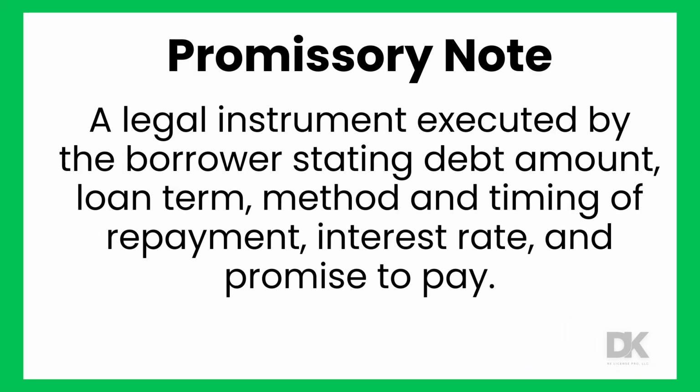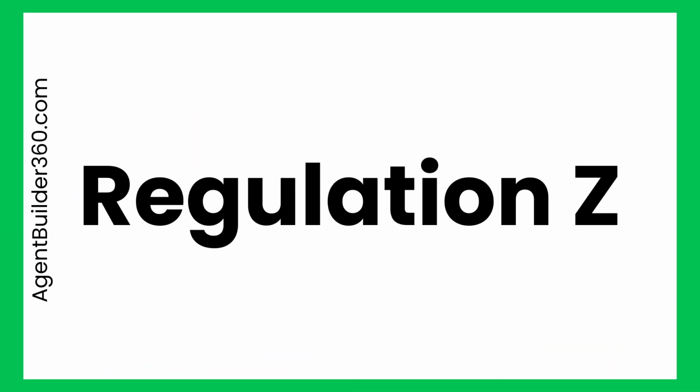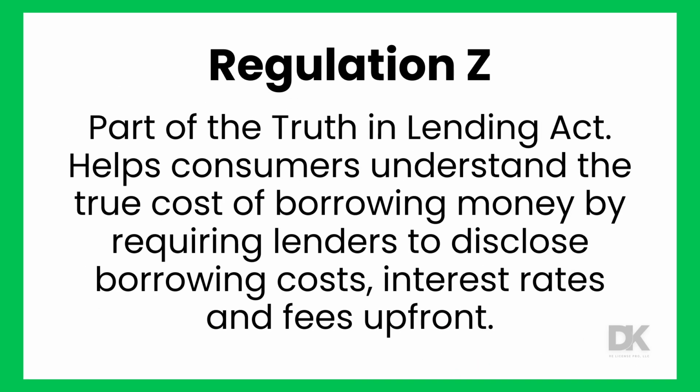Promissory note. A promissory note is a legal instrument executed by the borrower stating the debt amount, loan terms, method and timing of repayment, interest rate, and promise to pay. Regulation Z. Regulation Z is part of the Truth in Lending Act. It helps consumers understand the true cost of borrowing money by requiring lenders to disclose borrowing costs, interest rates, and fees up front.